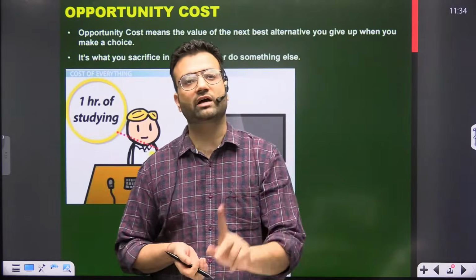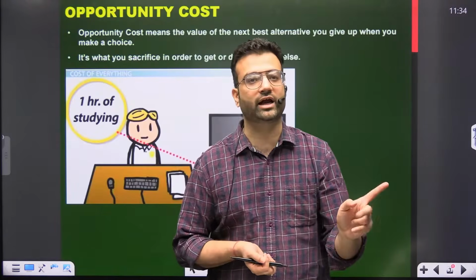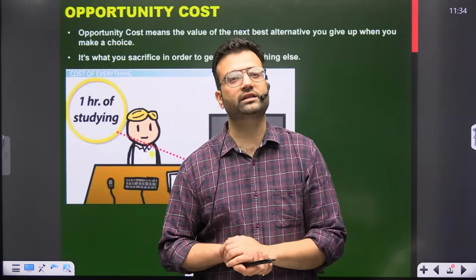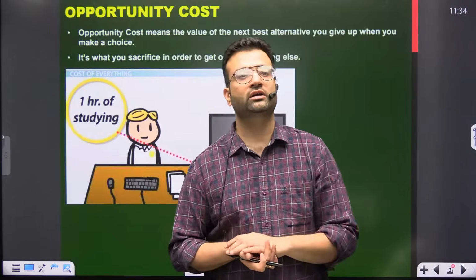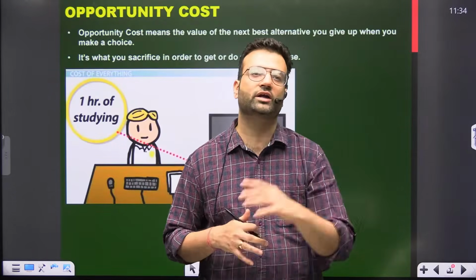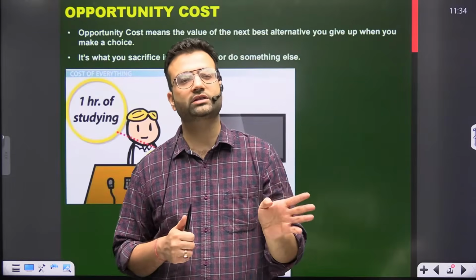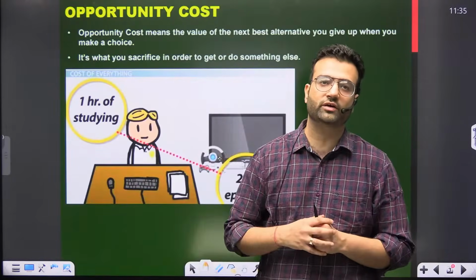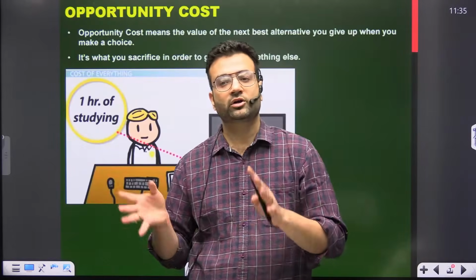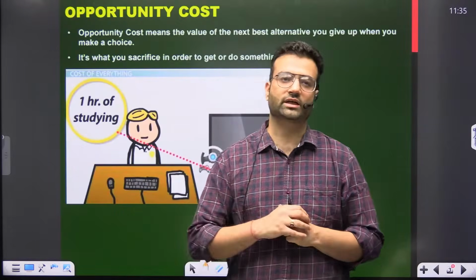If I study and do not watch the movie, I will learn good things, but my recreation or relaxation of mind will not happen. So opportunity cost means a cost that you need to forgo to attain any other thing.